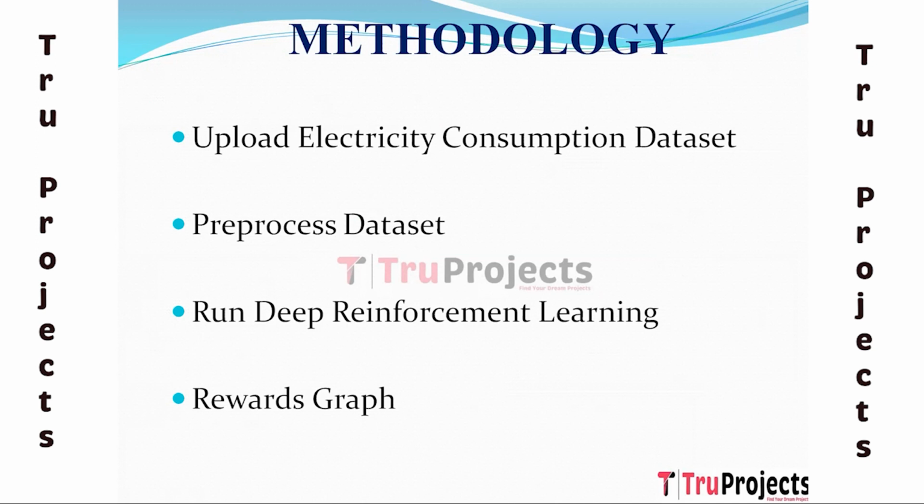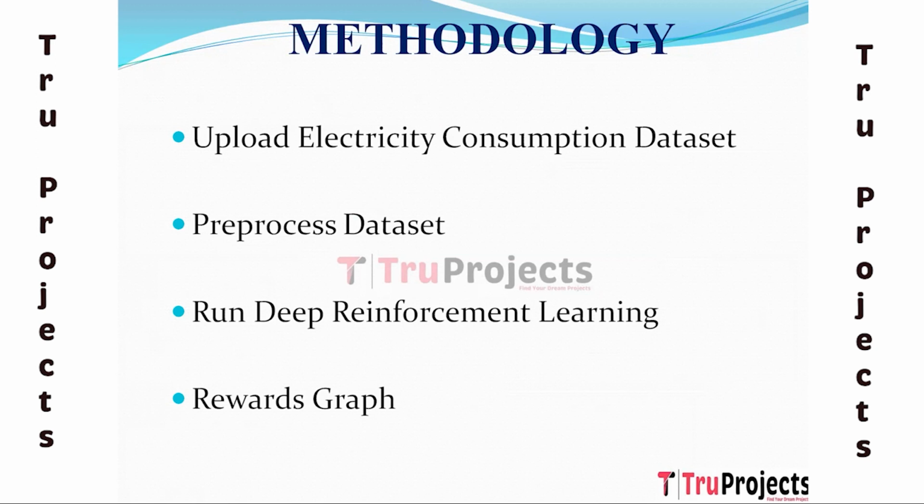Third module is Run Deep Reinforcement Learning. In this core module, the DRL algorithm is applied to train the autonomous agents. The agents interact with the environment, electricity production and consumption, through a sequence of actions, observations and rewards. The DRL algorithm, often based on techniques like deep Q networks (DQN), proximal policy optimization (PPO), or advantage actor critic (A2C), learns to optimize agent behavior over time based on the rewards and penalties received during interactions with the environment.